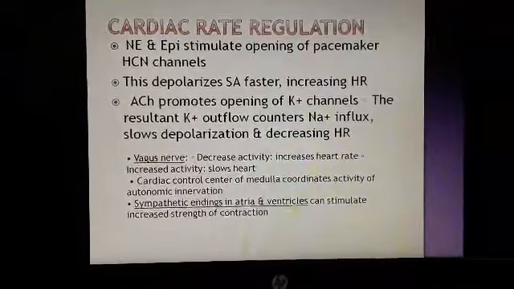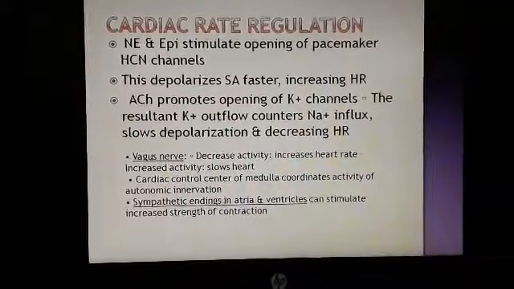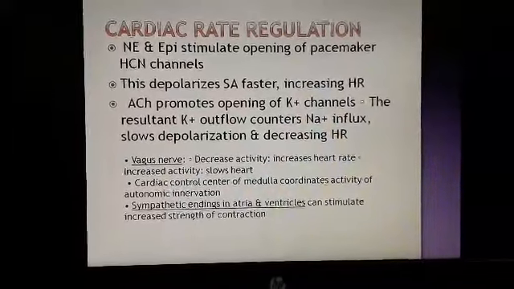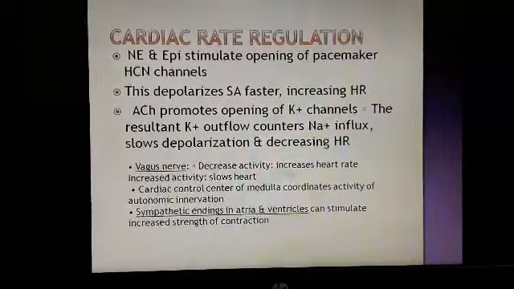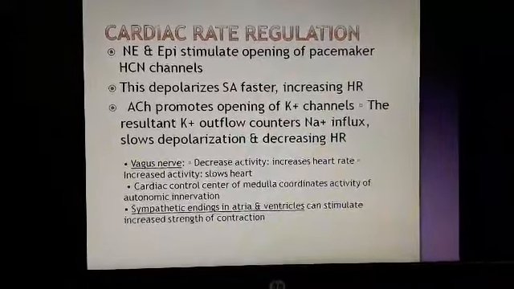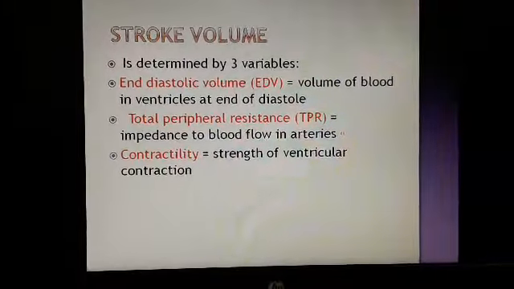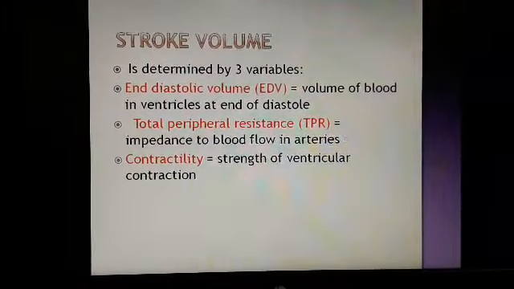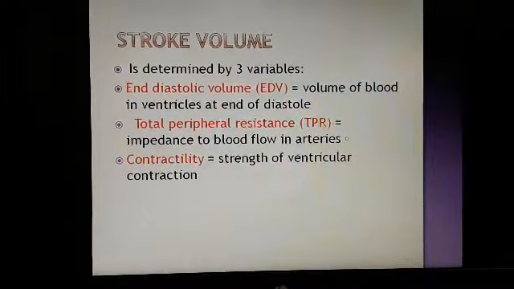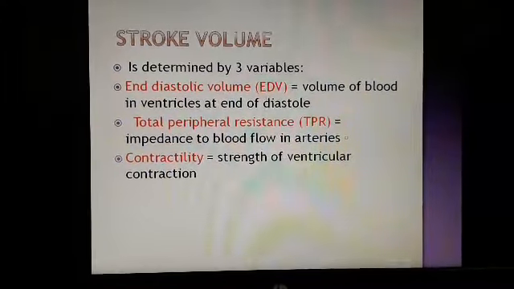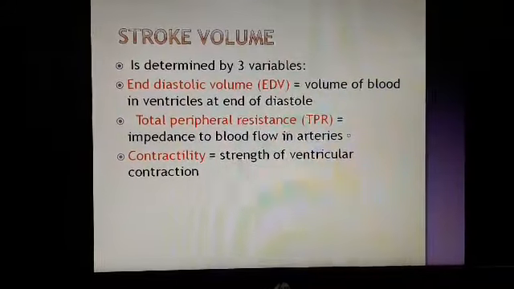Now, the vagus nerve decreases the activity by parasympathetic stimulation, whereas sympathetic endings in the atria and ventricles increase the strength of contraction, and that gradually increases the heart rate. Now, stroke volume. Stroke volume can be determined by three variables: end diastolic volume, which is also known as the preload of the heart, total peripheral resistance, and contractility.